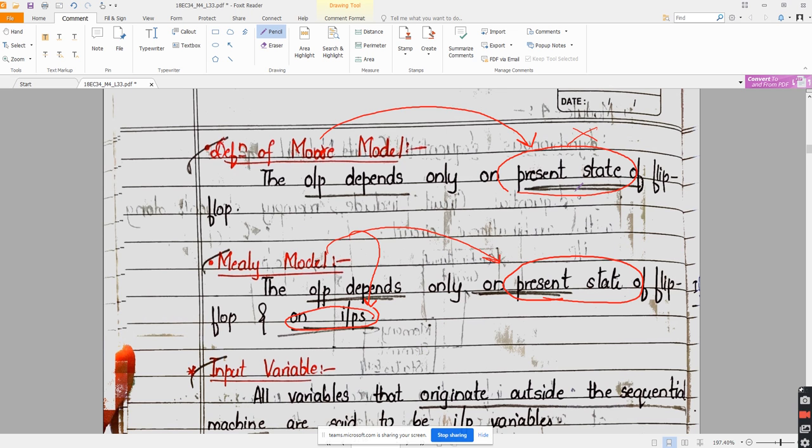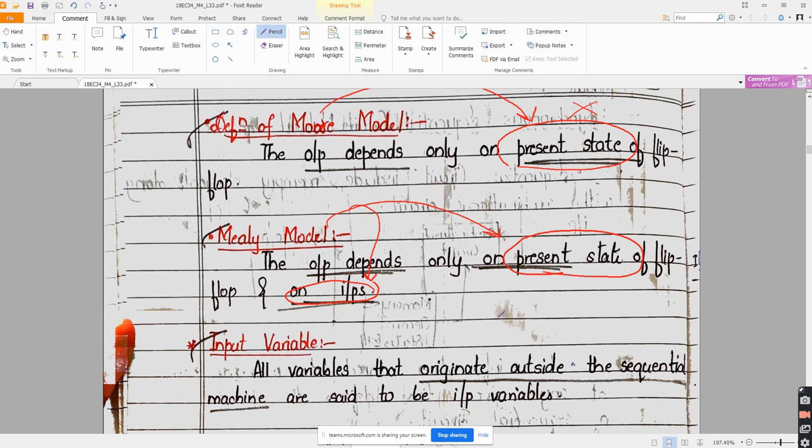In Moore model, output depends only on the present state, that is, the flip-flop output, and only on that. In Mealy model, output depends on the flip-flop output and also on the inputs which the system applies. So Mealy model output depends on present state and on inputs; in Moore model output depends only on present state of the flip-flop. Is that understandable? Remember all these definitions which I am telling now.